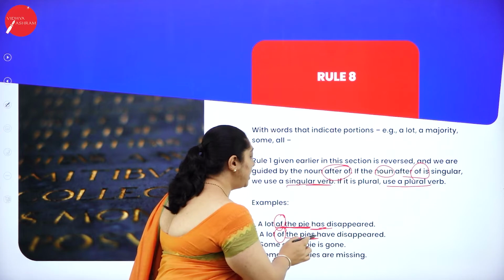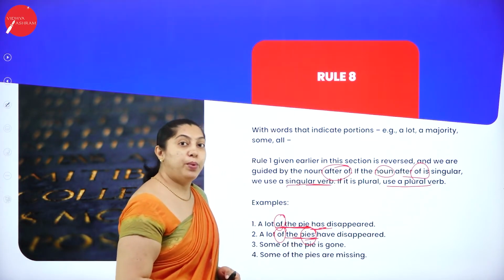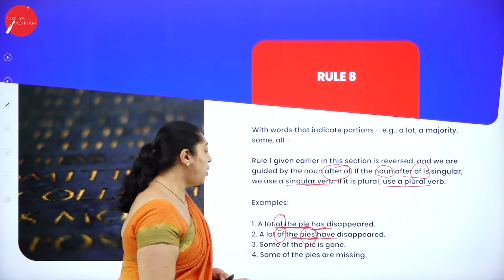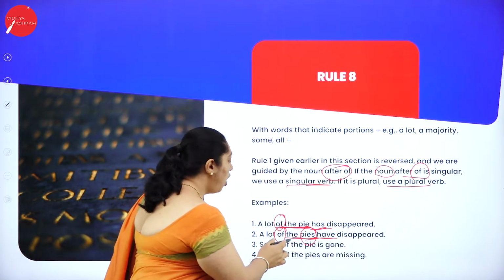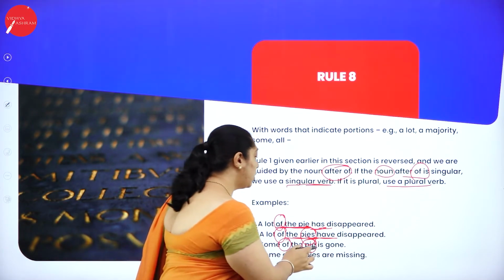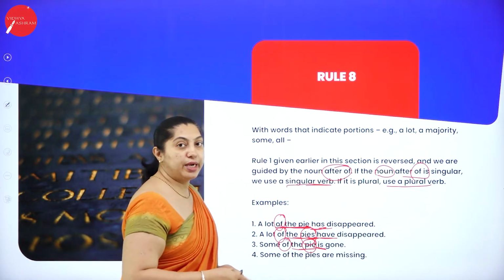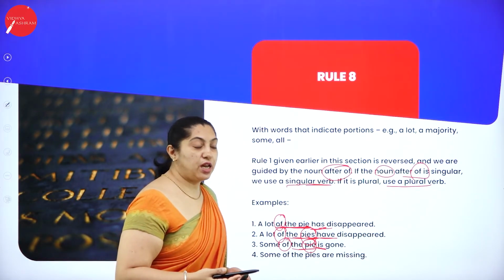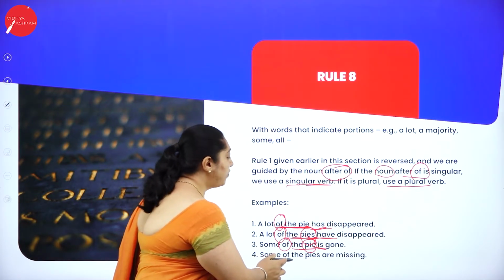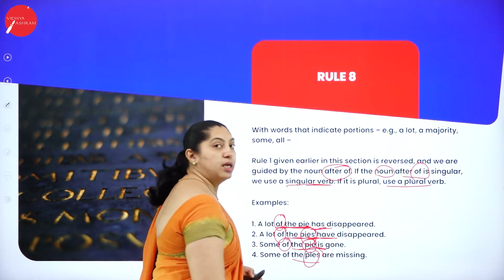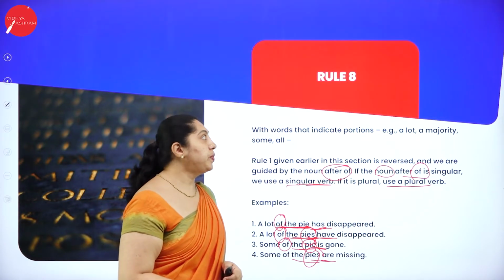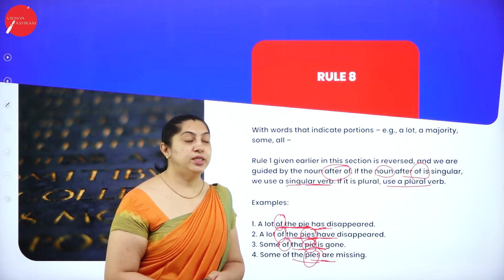Of the pies, here pies is in plural form. Some of the pie is gone. Again, of the pie, it is singular, so "is" is used. When it is singular, you need to use the singular verb. When it is plural, you need to use the plural verb. Some of the pies are missing, again plural, so "are" is used. This is about rule 8.